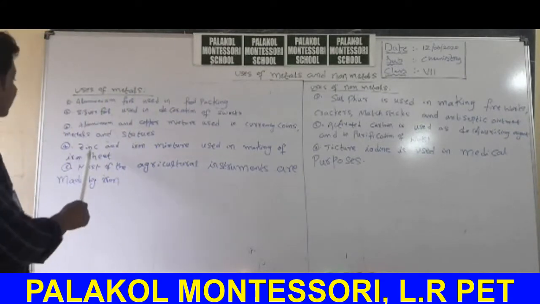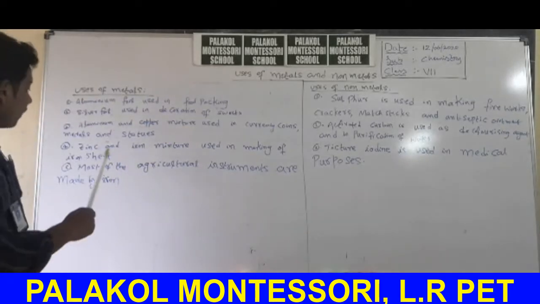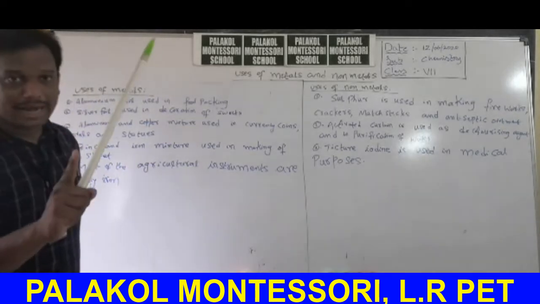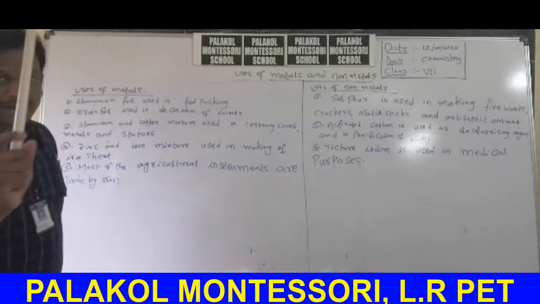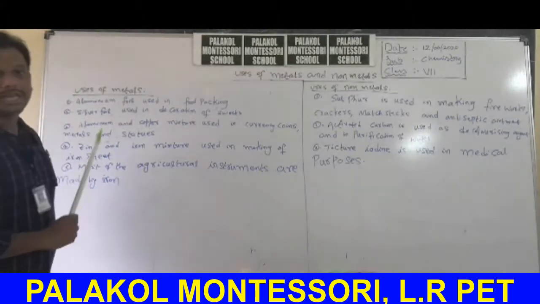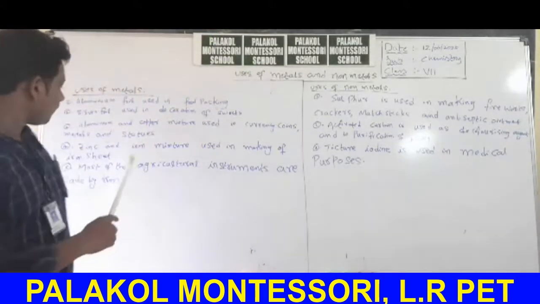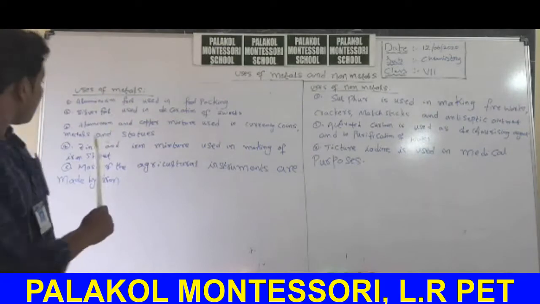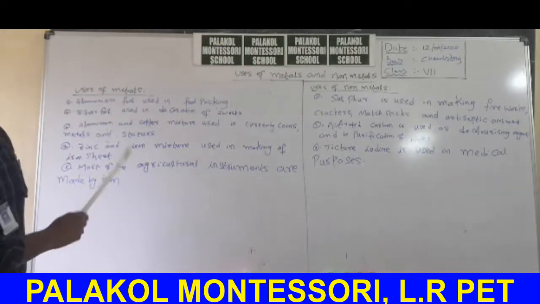Another mixture, zinc and iron mixture, is used in making of iron sheets. Why do we mix zinc with iron? To protect iron from rust, we galvanize that iron with zinc. The coating of zinc metal on iron sheet is called galvanization.